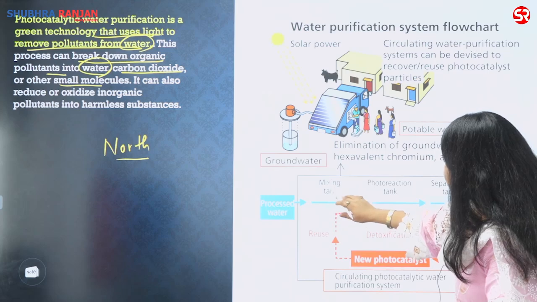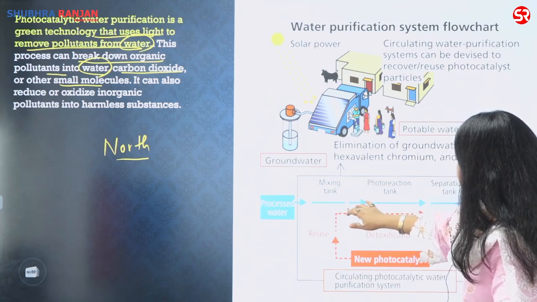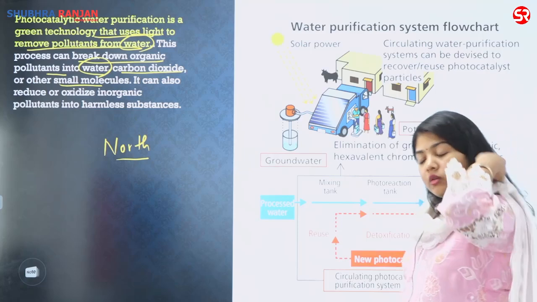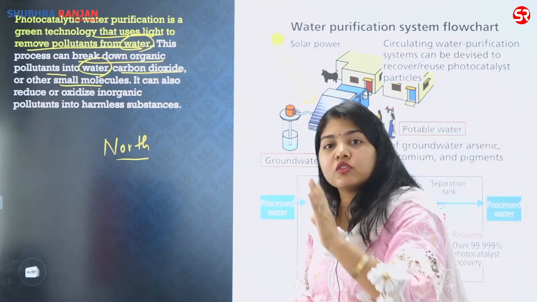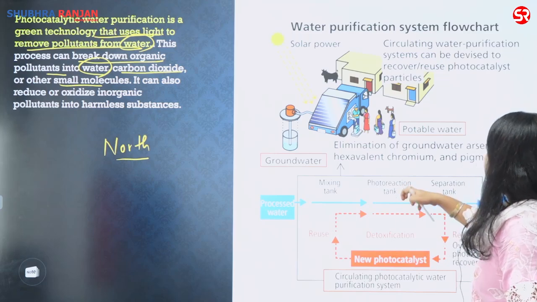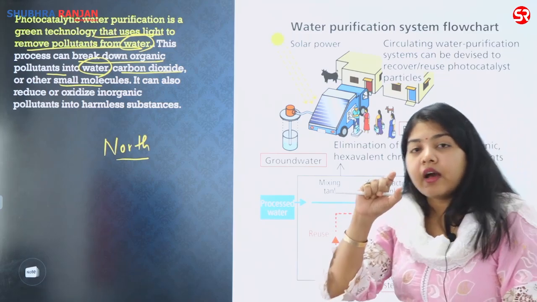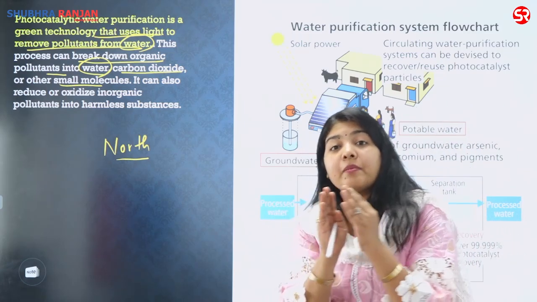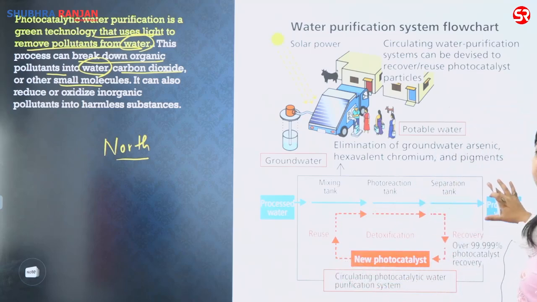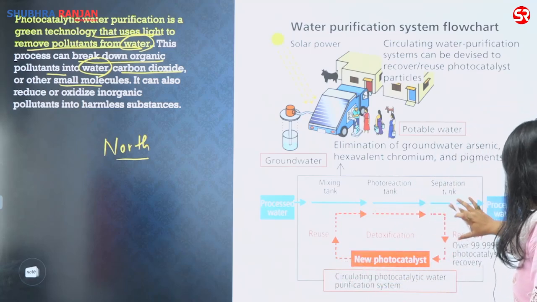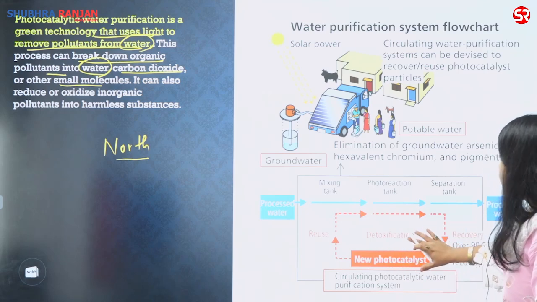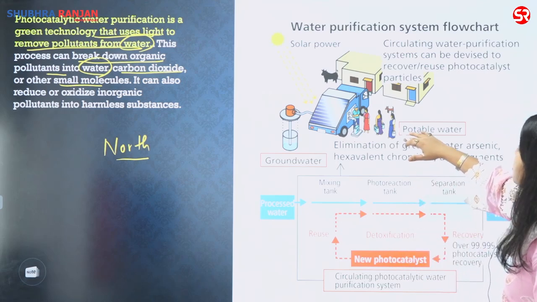The mixing tank will be here, and from the mixing tank, after processing it in the presence of sunlight, I will remove the heavier metals. I will separate them, and after separation, in the separation tank, once the heavier metals are separated, your photocatalysts are recovered. The photocatalysts are recovered and the potable water is available.